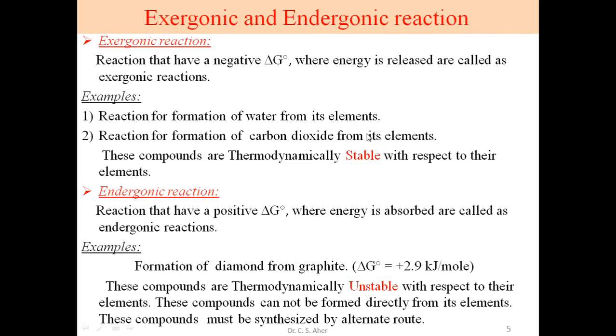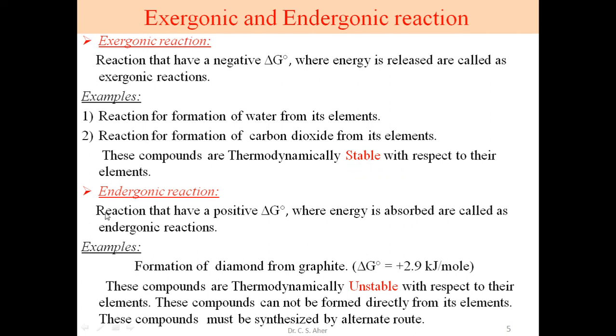With respect to their elements, that is hydrogen, oxygen, carbon, oxygen, these products are stable, and thus product formation is a spontaneous process, and thus the delta G value is negative. In the introduction we said the condition for spontaneity of a process is that delta G is negative, and this spontaneous process occurs with the formation of stable product.